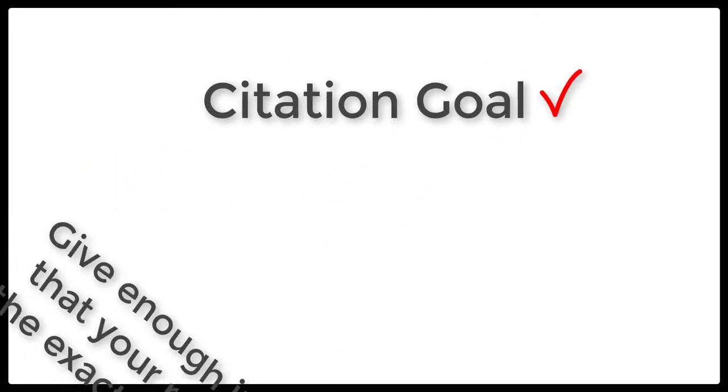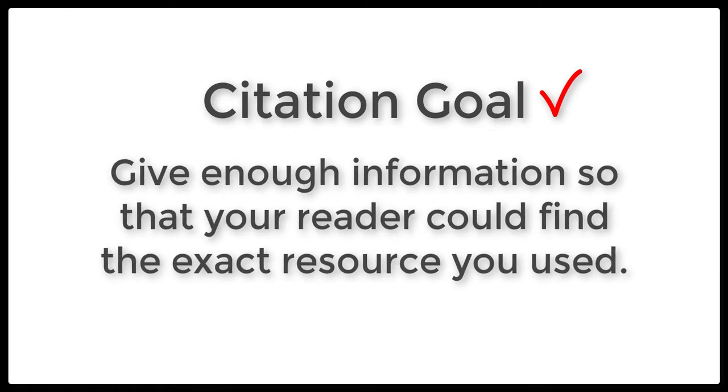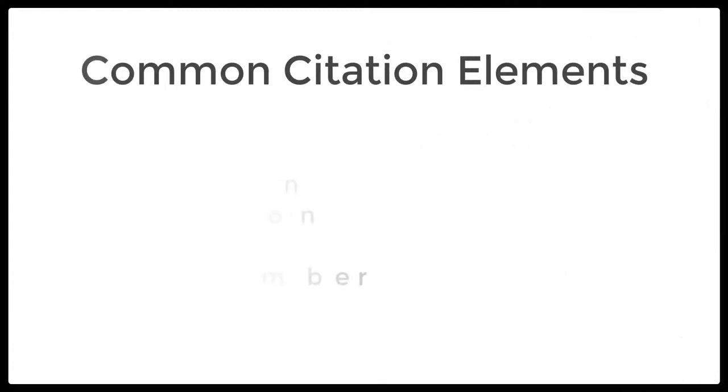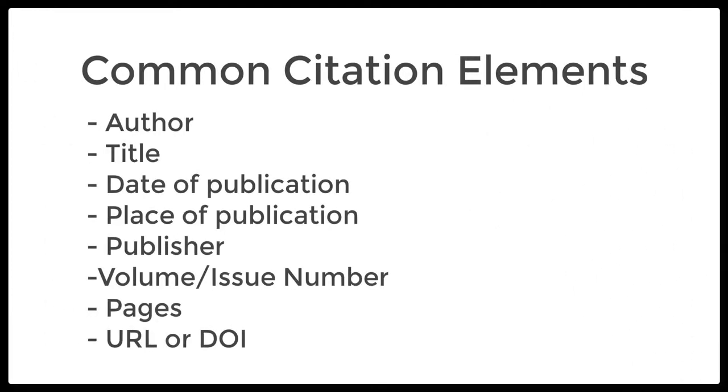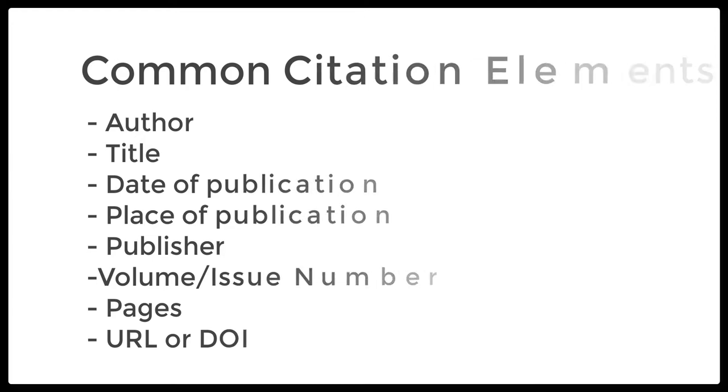Remember, one of the goals of citing is to give enough information so that your reader could find that exact resource you used. Most citation styles require the following pieces of information about a resource: author, title of the resource, the date of publication, place of publication, publisher, volume or issue number, pages, and then the URL or the DOI or Digital Object Identifier if it's an online resource.